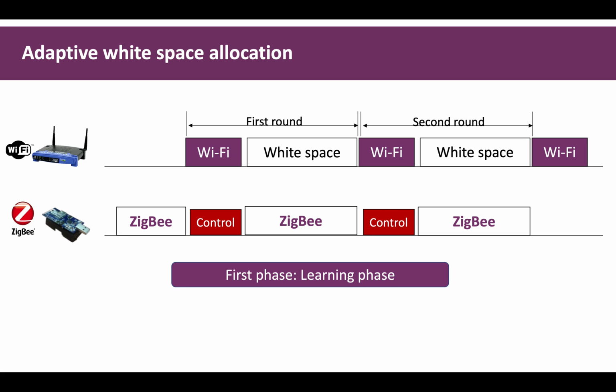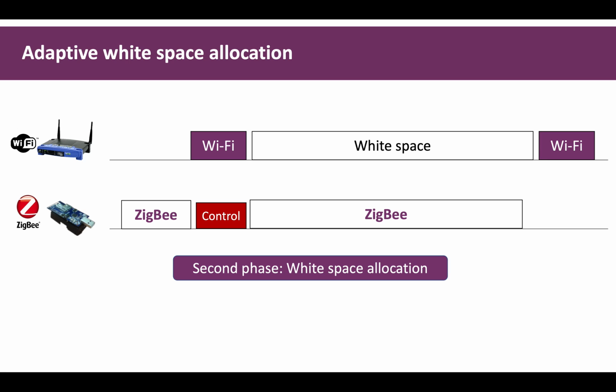The strategy involves two phases. In the learning phase, the Wi-Fi device starts with a white space shorter than Zigbee transmission. To complete one transmission, the Zigbee node needs to signal Wi-Fi multiple times. During this round of signaling, the Wi-Fi device is able to estimate Zigbee's traffic pattern. After that, the Wi-Fi device adapts the length of the white space based on the estimation. In the second phase, the Wi-Fi devices allocate enough white space for Zigbee nodes to finish the transmission. This way, BiCord improves the performance of Zigbee nodes and increases the channel utilization.